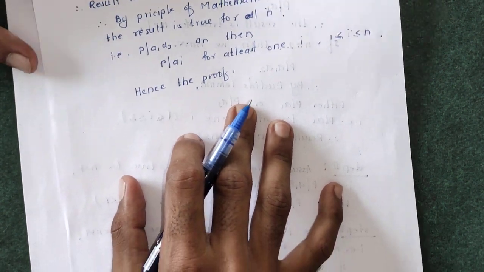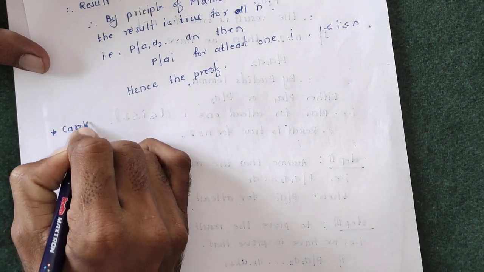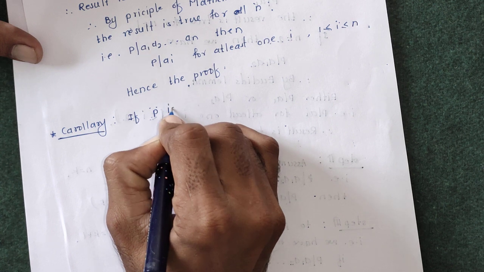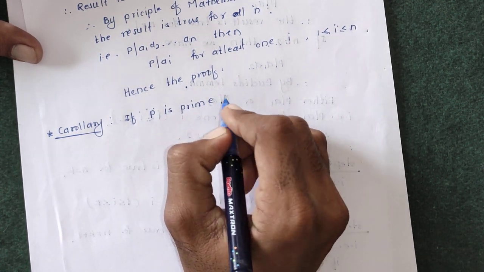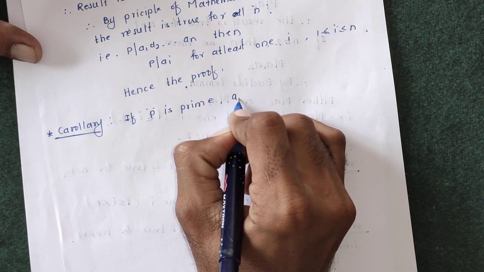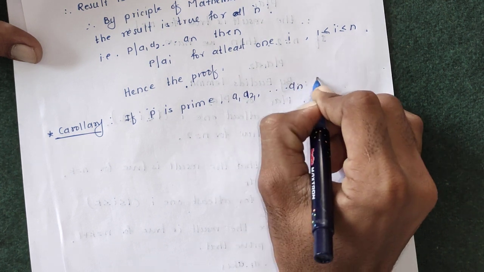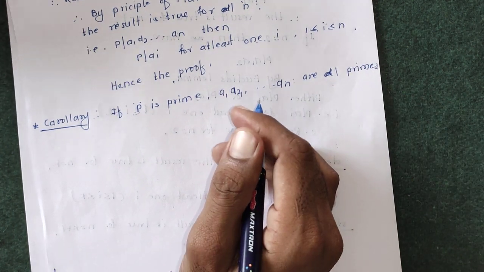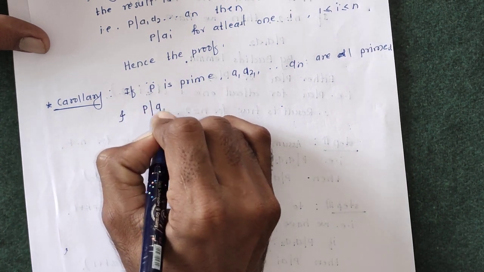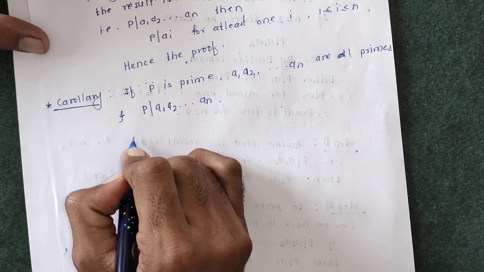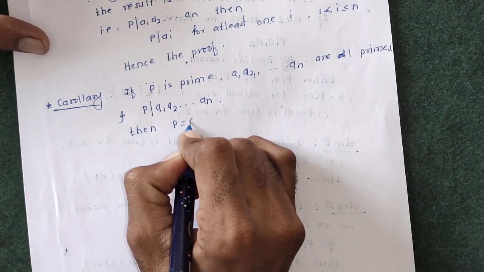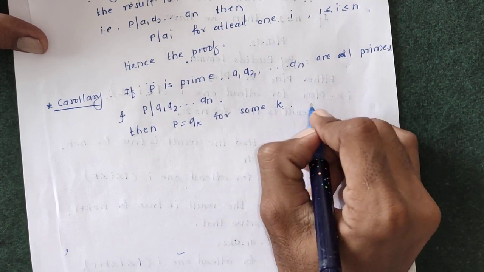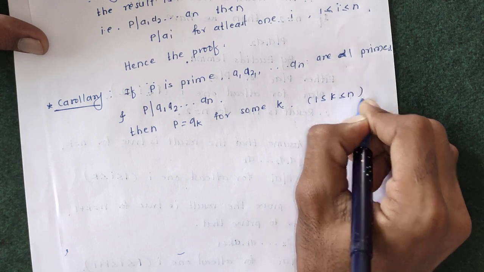Second corollary: if p is prime, and q1 q2 up to qn are all primes, and p divides the multiplication of primes q1 q2 up to qn, then p is equal to qk for some k, where k is between 1 and n.